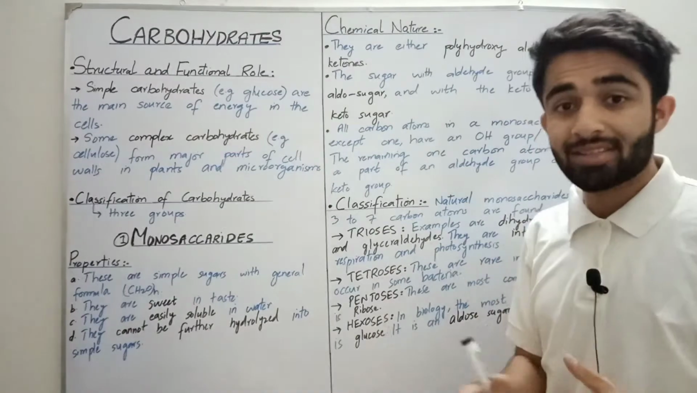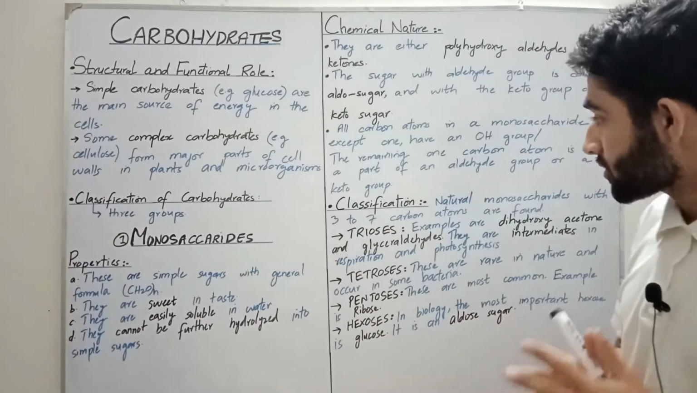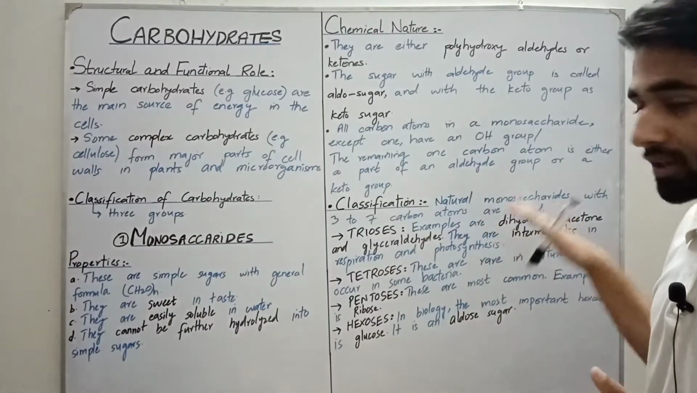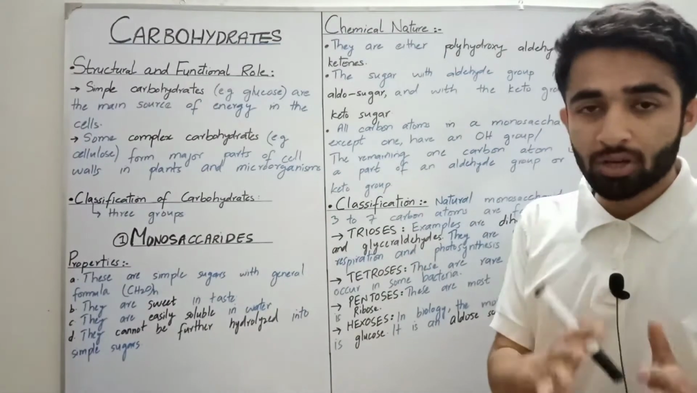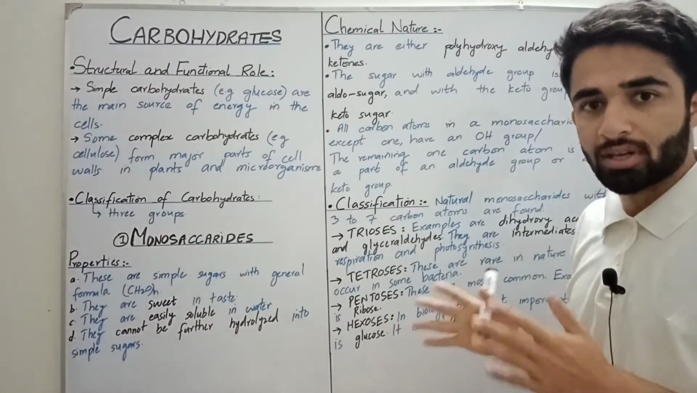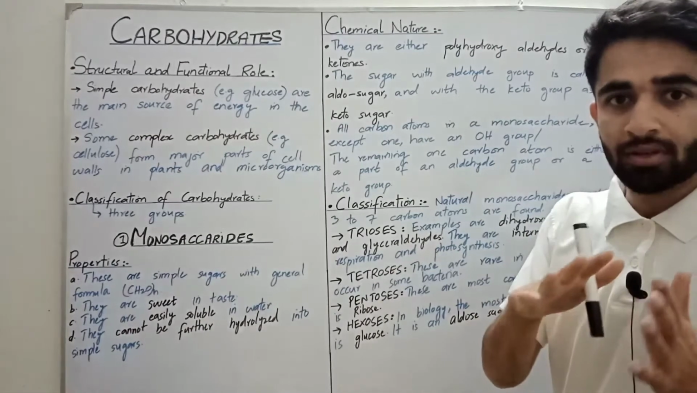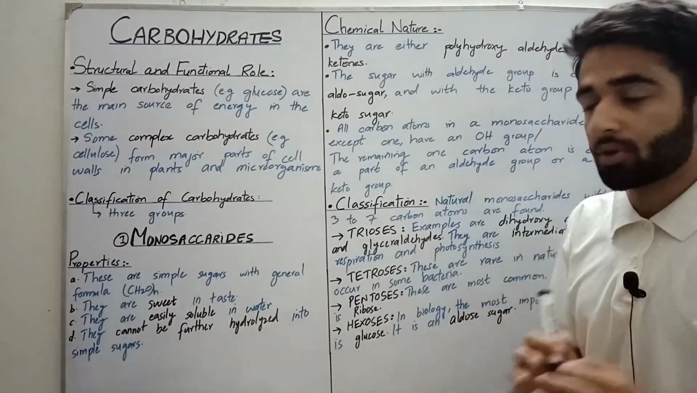The next point is the classification of the monosaccharides. First of all, the natural monosaccharides exist from carbon number 3 to carbon number 7. So we have classified the monosaccharides on the basis of the number of carbon atoms, starting from carbon number 3 to carbon number 7.